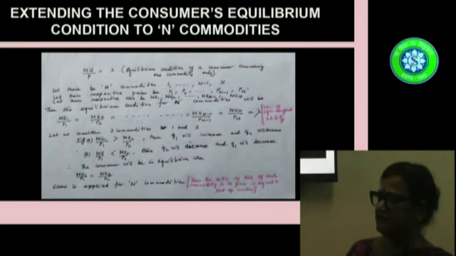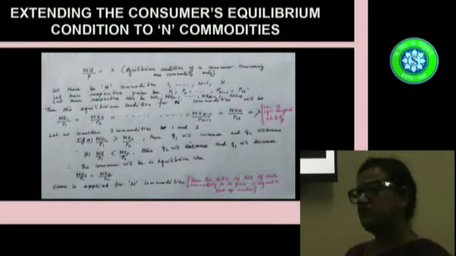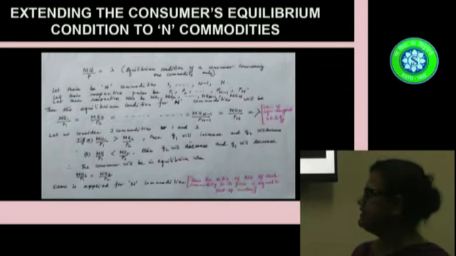Now as he does this, by virtue of the law of diminishing marginal utility, MU1 will decrease and MU2 will increase. Similarly, if MU1 by P1 is less than MU2 by P2, then just the reverse will happen.